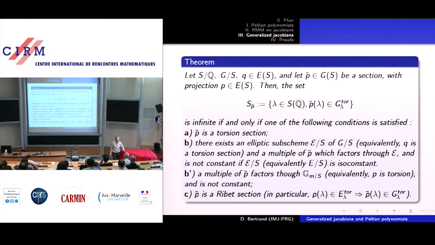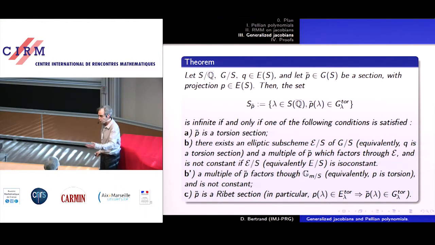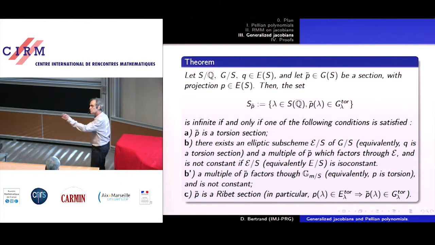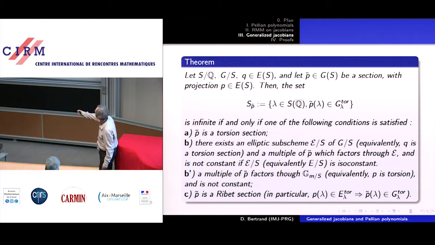P tilde could be torsion, then all its values are torsion, and so all the polynomials D lambda are Pellian. Second case is, a bit like previously, when we had the abelian variety, it could split, and generically split. Similarly, in the product of two elliptic curves, the semi-abelian variety, in case B, means it could split, be isogenous to a product.